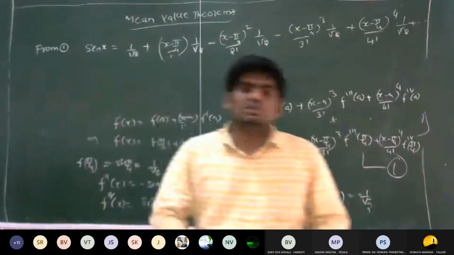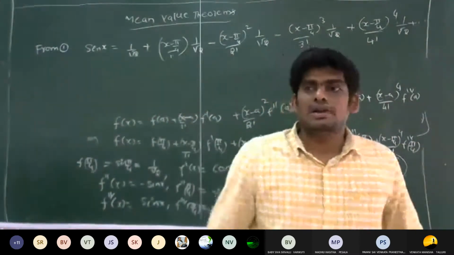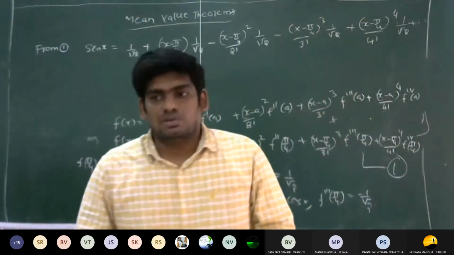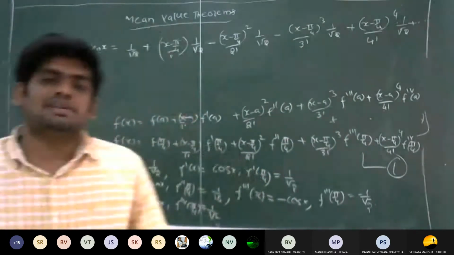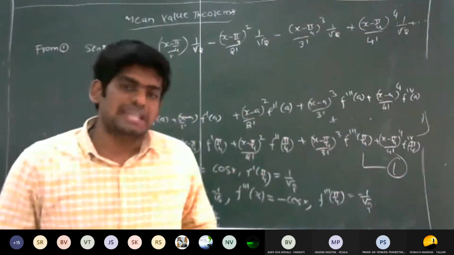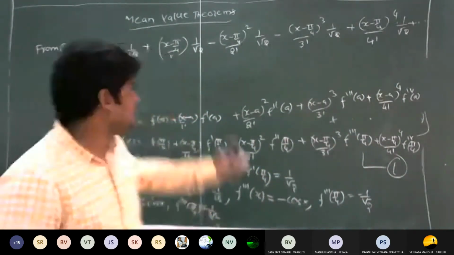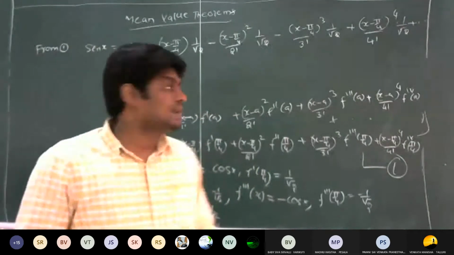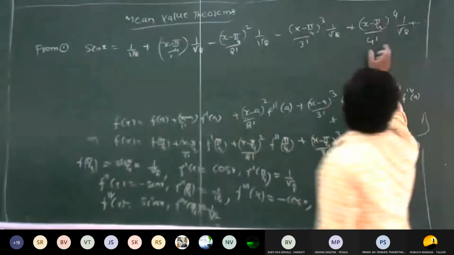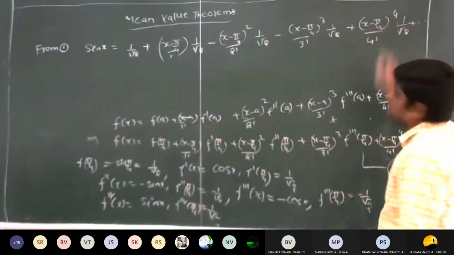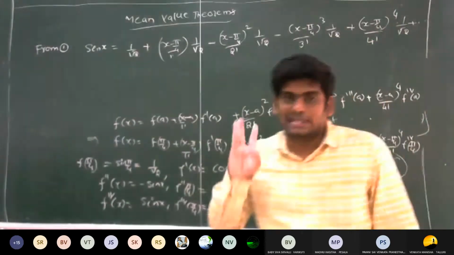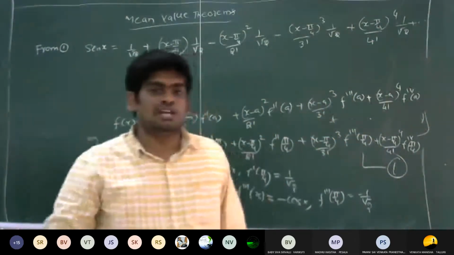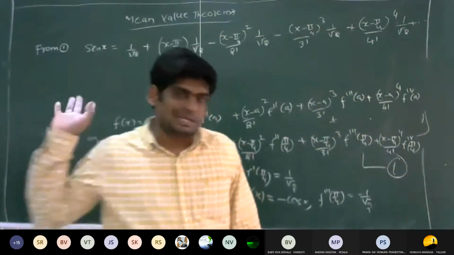First we have to write down the formula, right? Then, based on the given question, we have to find the derivatives. Here the question says up to degree 4, that means we are showing the x minus 5 by 4 term. So I am calculating f dash, f double dash, f triple dash and f fourth dash. But it is very easy.